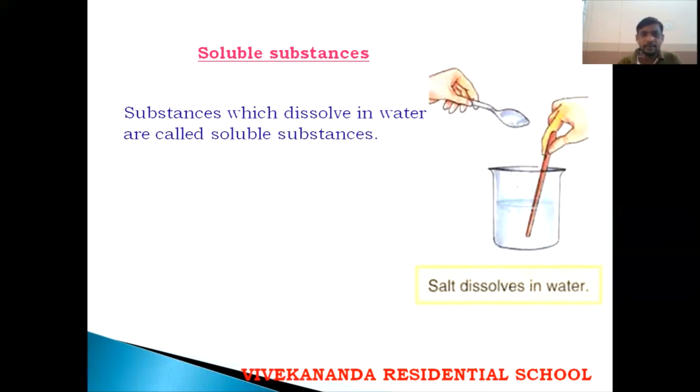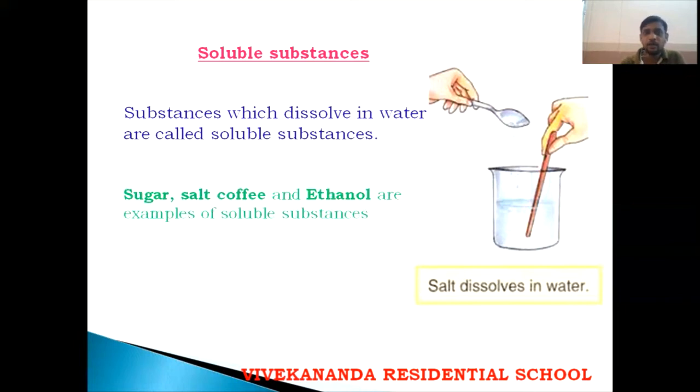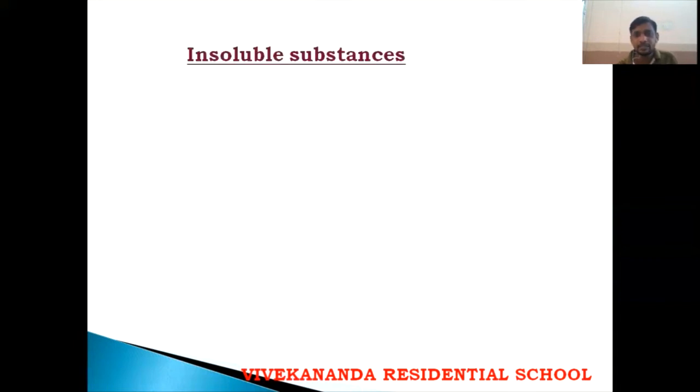Okay, examples here: sugar, salt, coffee, ethanol. Ethanol means, for example, a sanitizer. You pour it in water and stir it well. Automatically that is also dissolved. These are soluble substances. Next is insoluble substances.